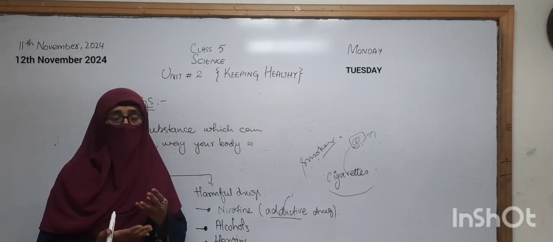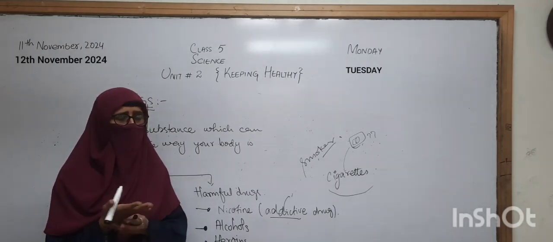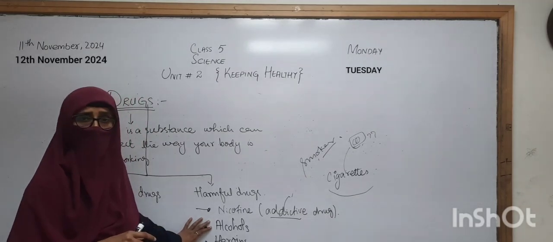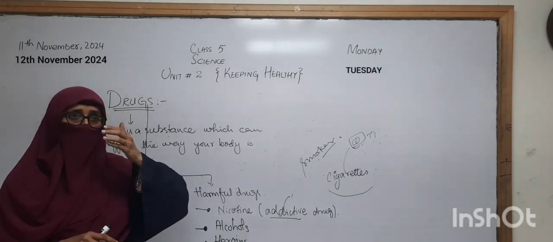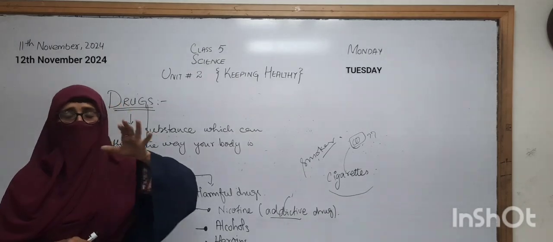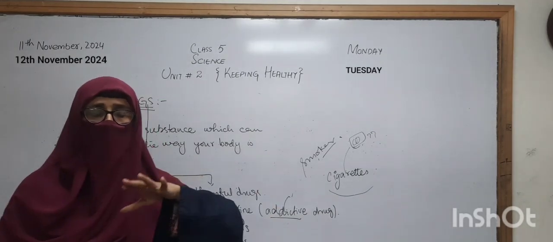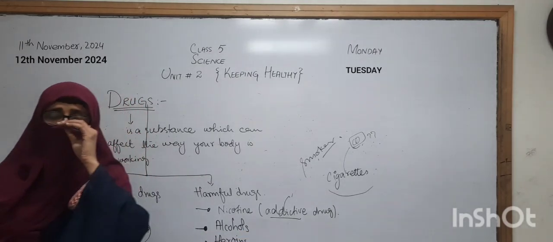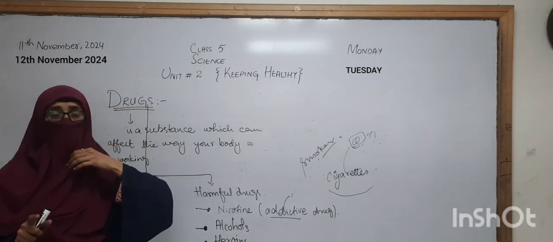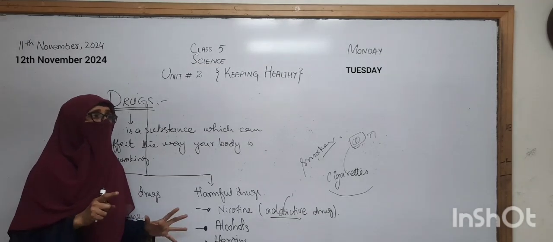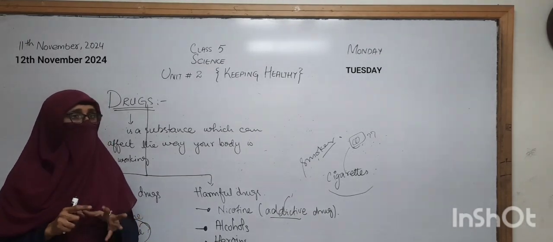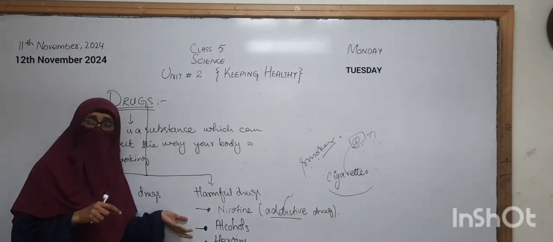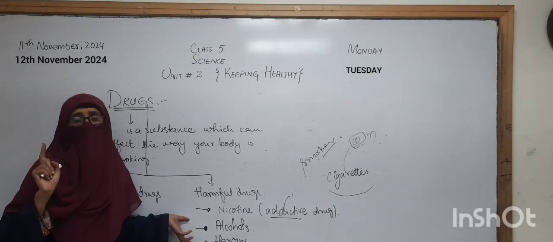Sometimes it can collapse our arteries or veins, and our blood supply is disturbed. Sometimes if the person is addicted to alcohol, it can move you to another world. Your nervous system becomes very slow and is not working properly, and you have no senses about anything, and you are not working as a person doing social activities, and the person using alcohol is out of his or her mind.